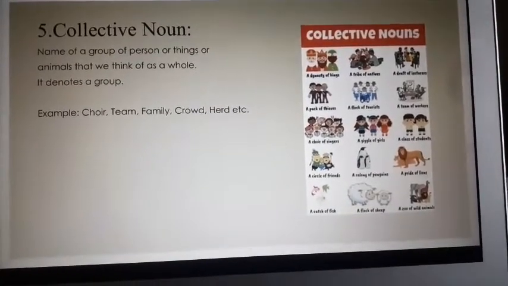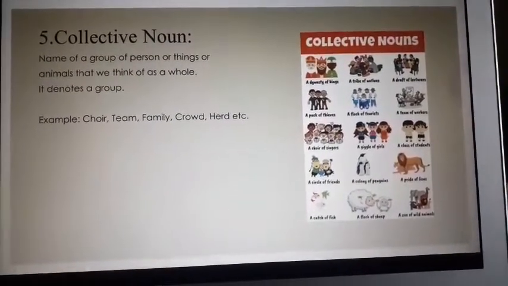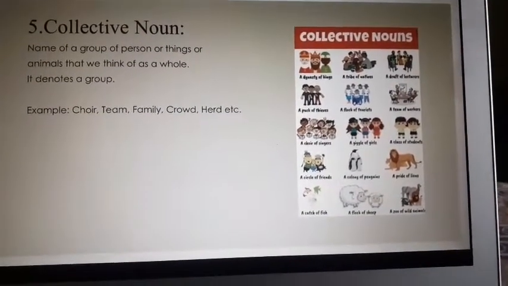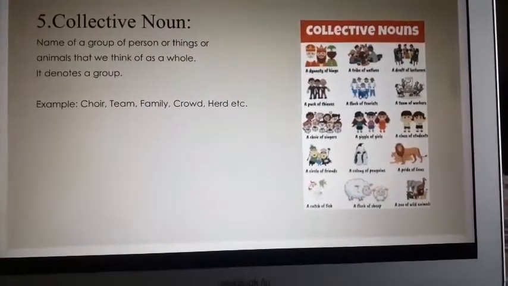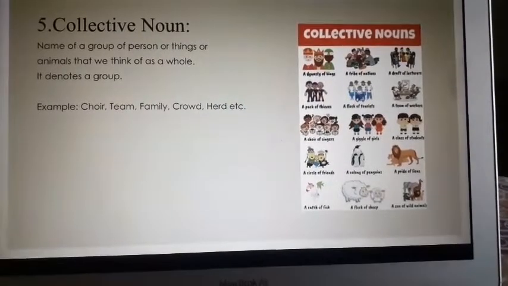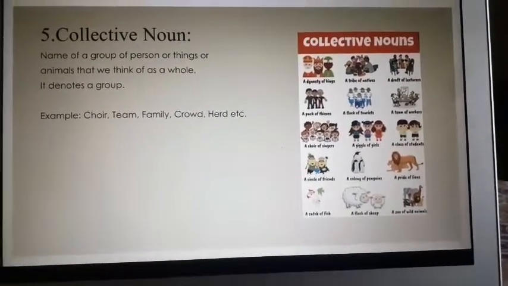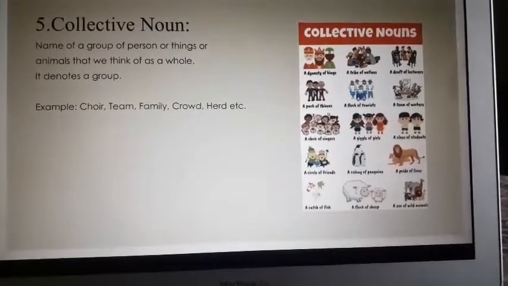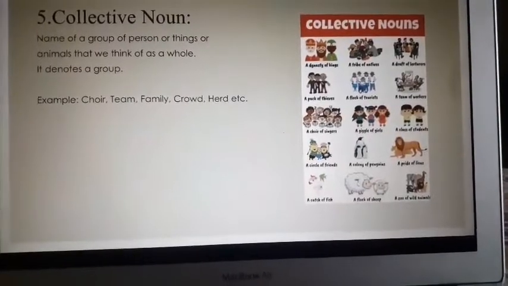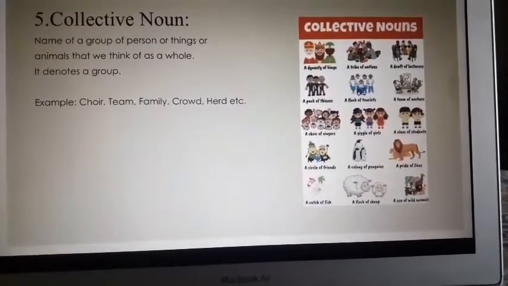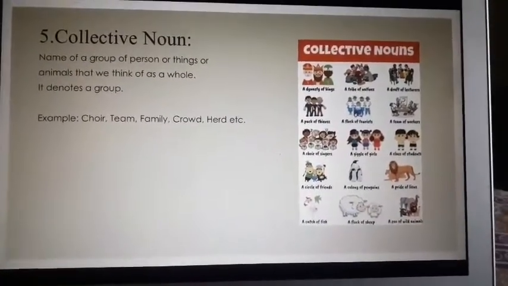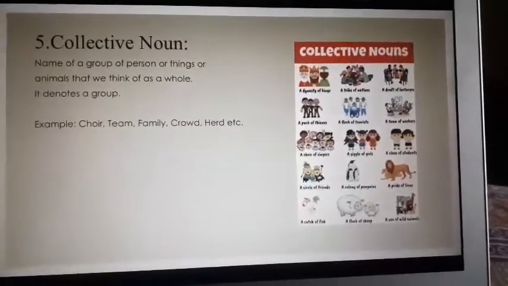Now, a collective noun is a name of a group of people or things or animals that we think of as a whole. It denotes a group. So, a choir. Who do we call a choir? A group of people who sing. That's a choir, right? So, choir of singers. Team. A lot of people together in one group working towards a common goal is called a team. Who's a crowd? A crowd is a lot of people who have gathered together.